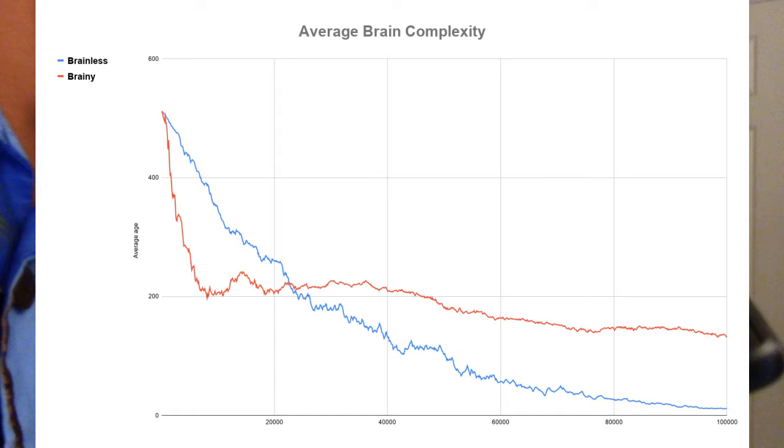Conversely, with the brainy Sqwee, we see that while their brain structure does also decrease in size, they retain a much greater brain size than the random Sqwee. At 100,000 turns, the Sqwee retain a brain size of over 100 nodes, and after 1,000,000 turns, the Sqwee's brain size is still above 30 nodes. So clearly there's a strong selection pressure to keep brain size in the brainy Sqwee relative to the random Sqwee.